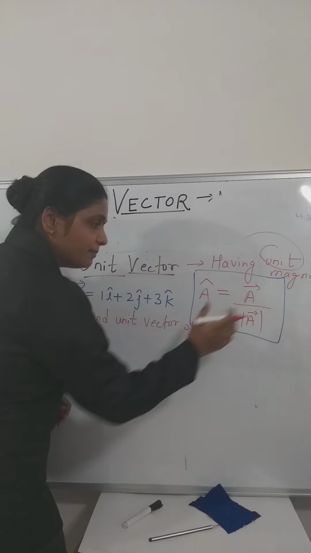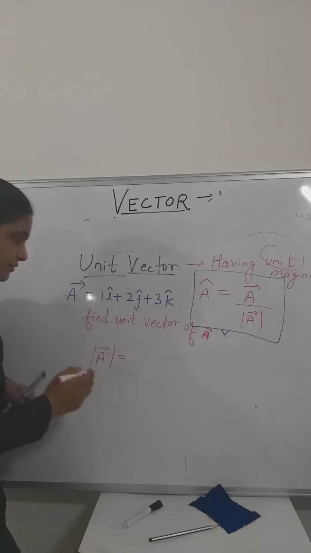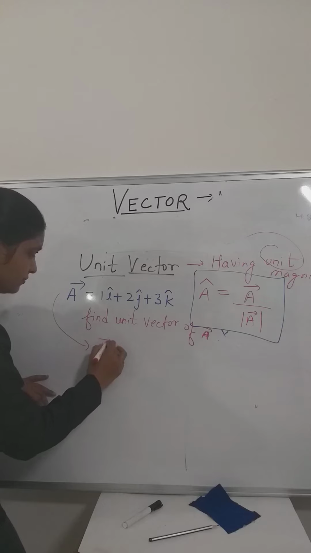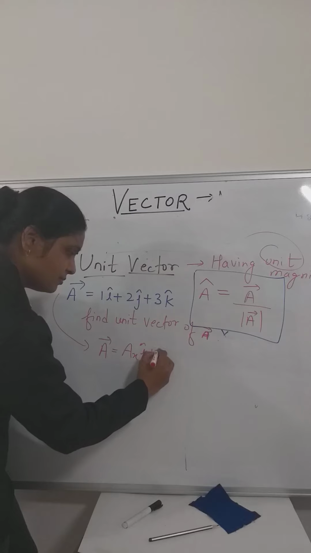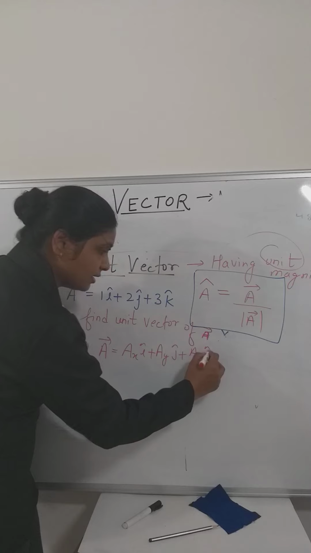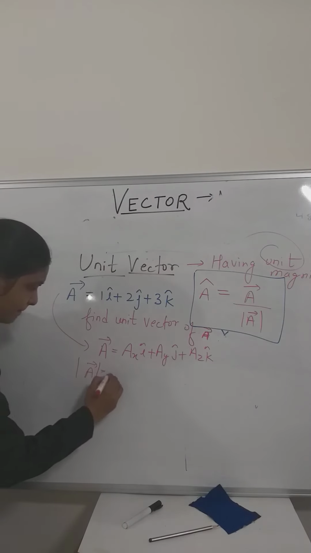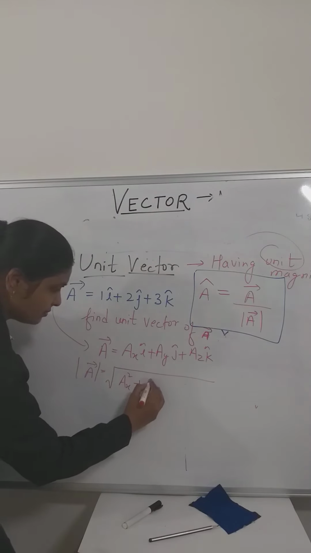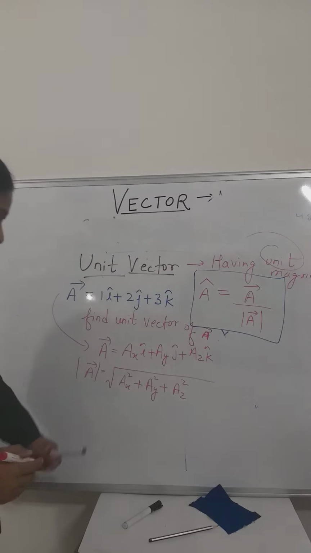How will you find the magnitude of the vector? First we can write the vector like this: A equals AX i cap plus AY j cap plus AZ k cap. This is the vector. Now the magnitude of this vector will be under root of AX squared plus AY squared plus AZ squared.